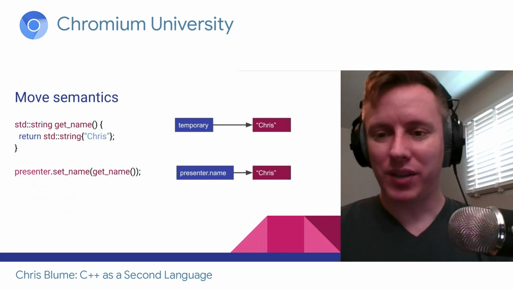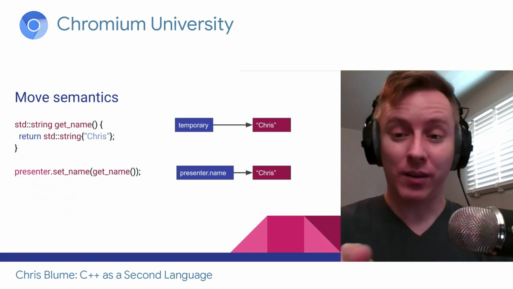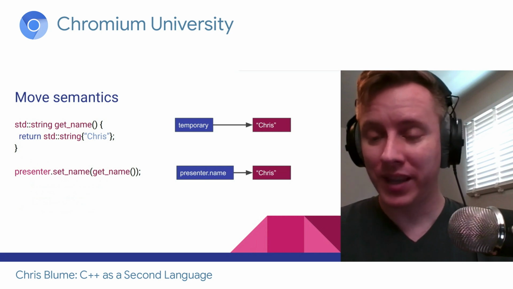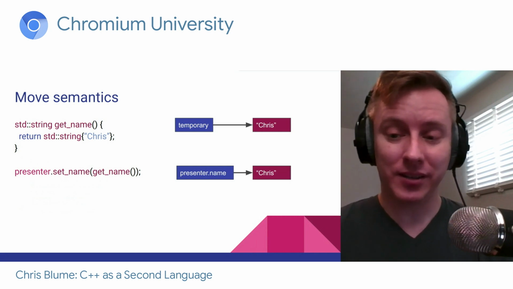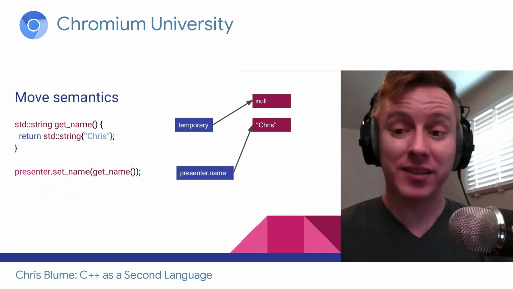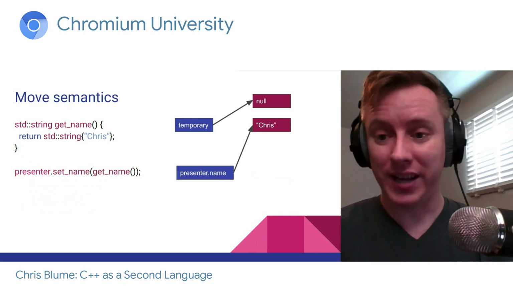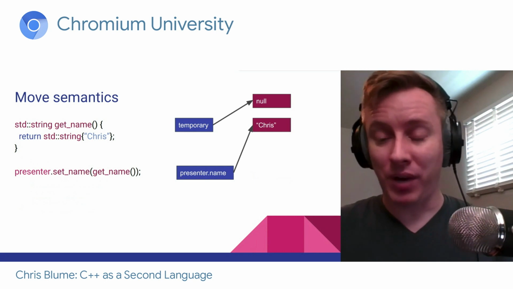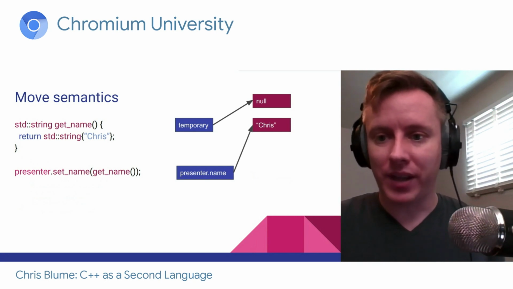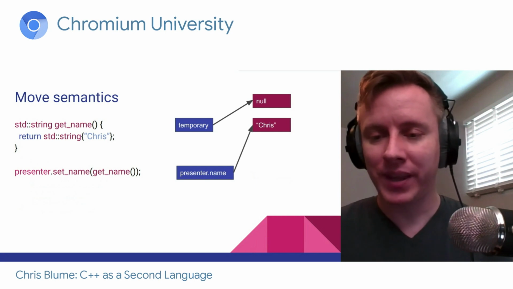This is interesting because we have 2 buffers with the same values, and the one is a temporary. We know the temporary is about to be destroyed. So we can be a little tricky here. What we could do is say, I'm going to steal the buffer that the temporary has. Now I don't need to allocate my own buffer, and I don't need to copy the values over. They're already there. I just stole the buffer and everything's fine and dandy.